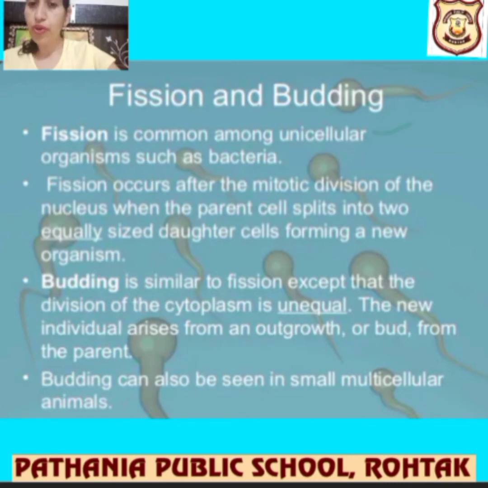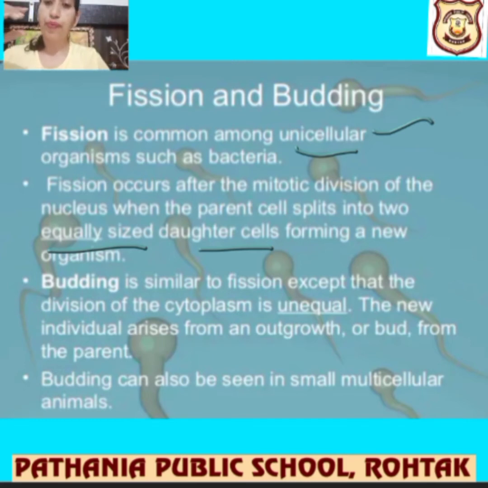Fission is common among unicellular organisms such as bacteria. Some bacteria reproduce through this fission method. Fission occurs after the mitotic division of the nucleus, when the parent cell splits into two equally sized daughter cells, like one is split into two, to form a new organism, right? Firstly, the nucleus is divided. That's called karyokinesis. After that the cytoplasm is divided, then it is called cytokinesis, right? In this way, fission takes place and one cell will break into two daughter cells.